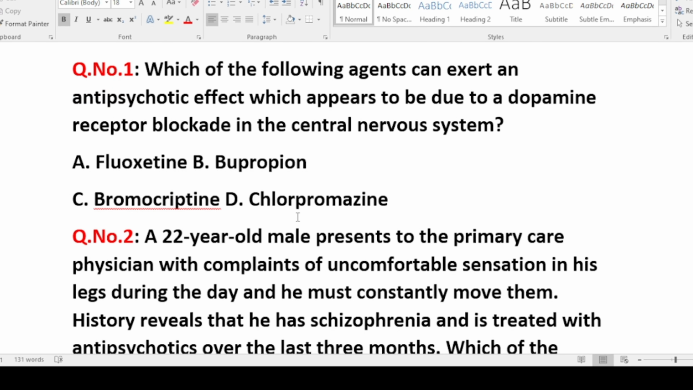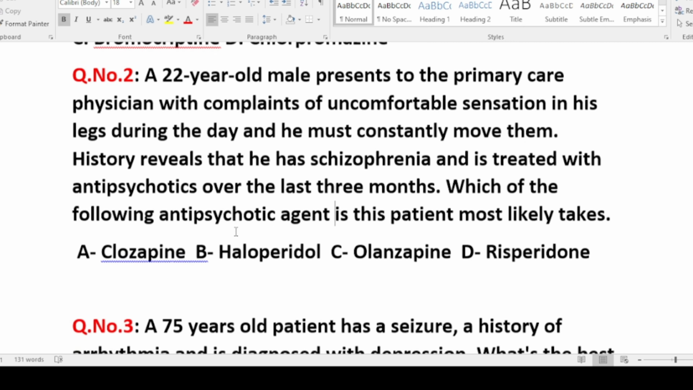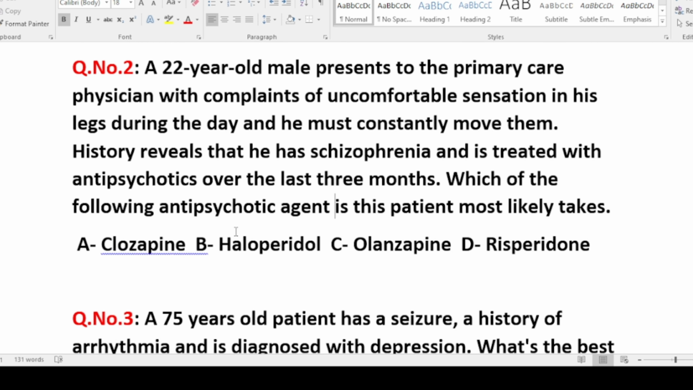Question number 2 is, a 22 year old male presents to the primary care physician with complaints of an uncomfortable sensation in his legs during the day, and he must constantly move them. History reveals that he has schizophrenia and he has been treated with antipsychotics over the last 3 months. Which of the following antipsychotic agents is this patient most likely taking? Option A is clozapine, option B is haloperidol, option C is olanzapine, and option D is risperidone.